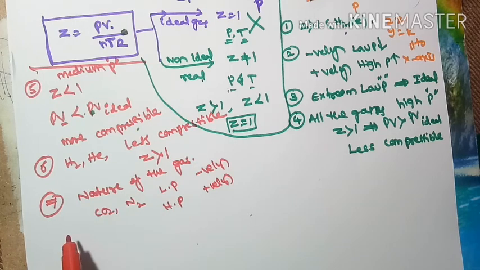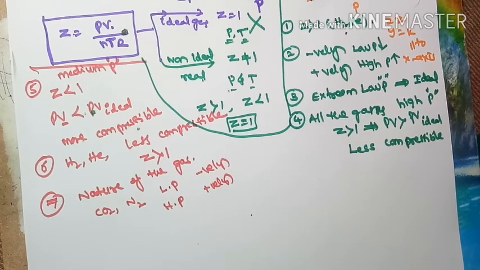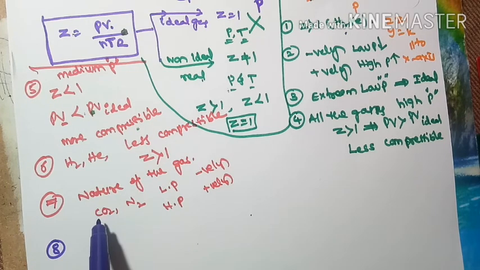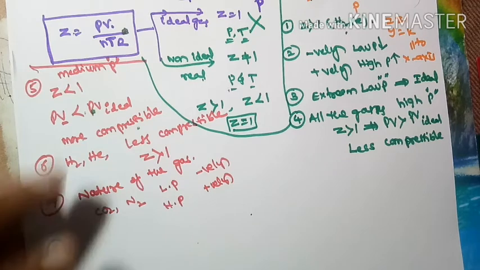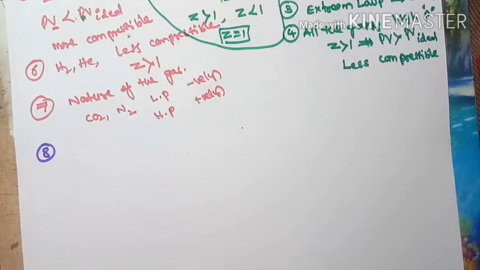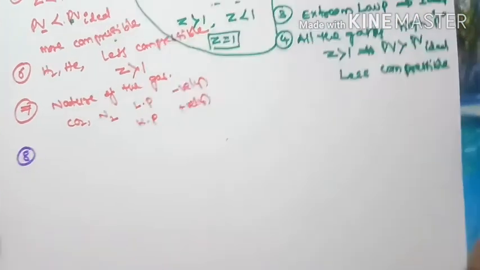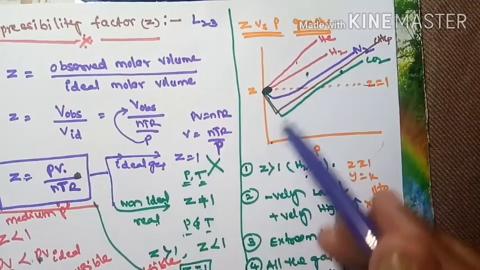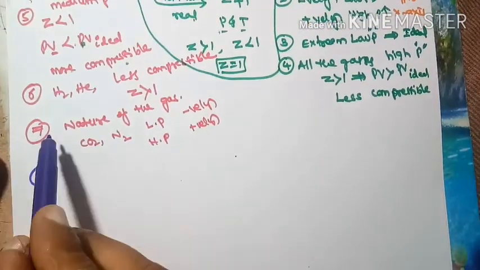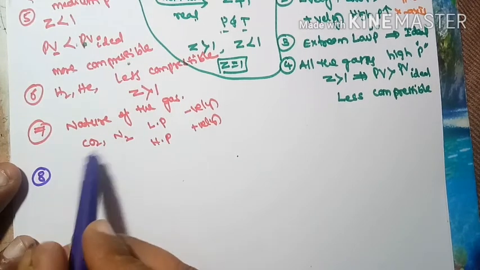So this is the concept related to the nature of the gas. Next, let us consider another point: the temperature effect in the Z versus P graph. Up to here we discussed the pressure effect. Now let me consider the temperature effect.